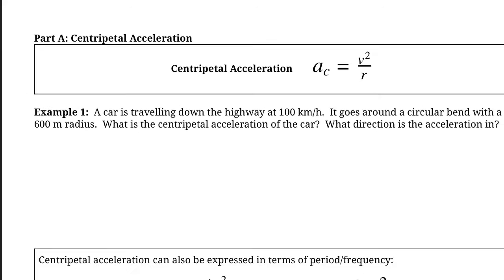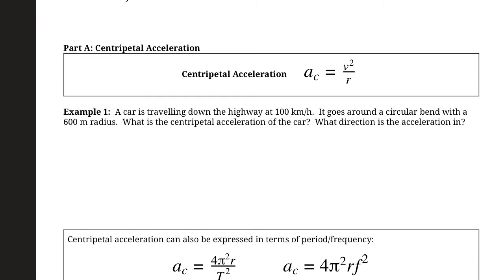So for example, let's do example 1. A car is traveling down the highway at 100 kilometers per hour. It goes around a circular bend with a 600 meter radius. So here's our 600 meter bend. We'll assume this is down the center of the road. We'll assume the radius looks something like that. That's the radius of curvature, 600 meters. And here's our car. And at that point, it's traveling at 100 kilometers per hour.